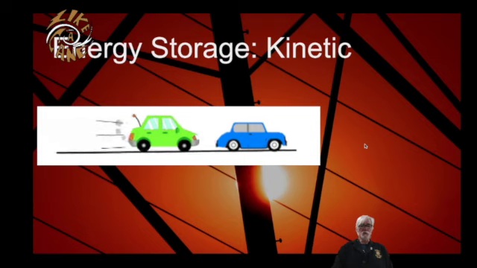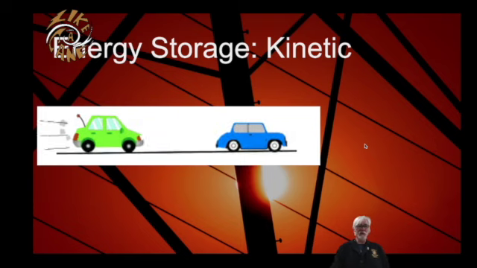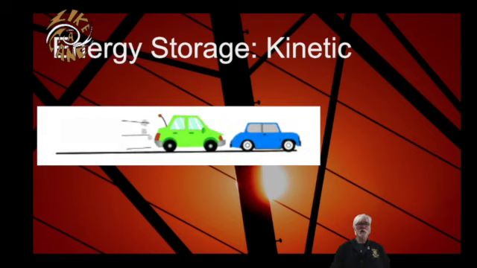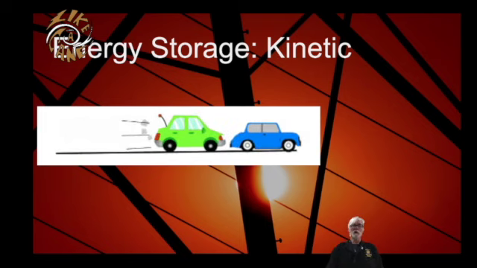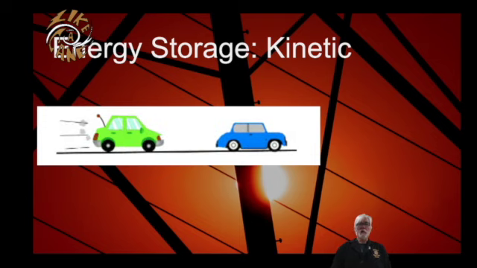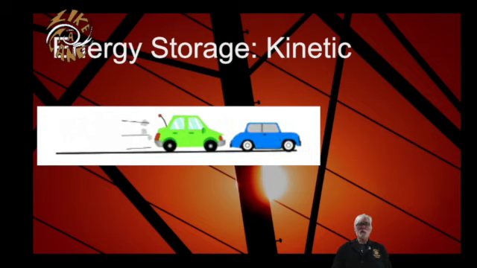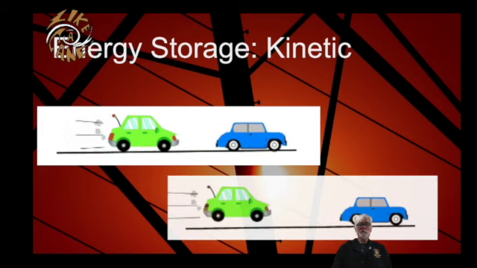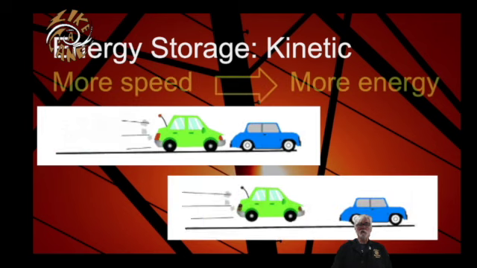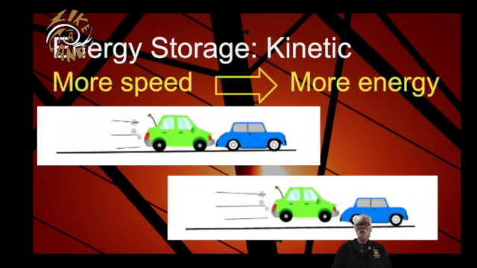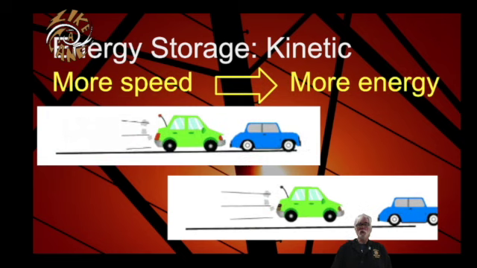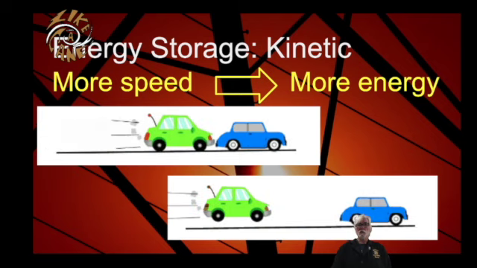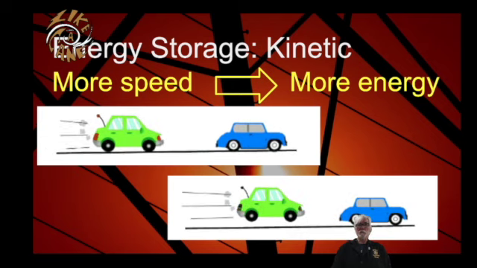Another energy storage mode is something we call kinetic energy. This is energy that's stored in an object because it's moving. If a moving car smashes into a parked car, it will cause the parked car to move a little bit, change its state of motion. That ability to cause that change is energy. If that same car was moving faster, it will cause a bigger change in the motion of the parked car. So more speed means more storage of energy as kinetic energy, or EK we'll use for short.